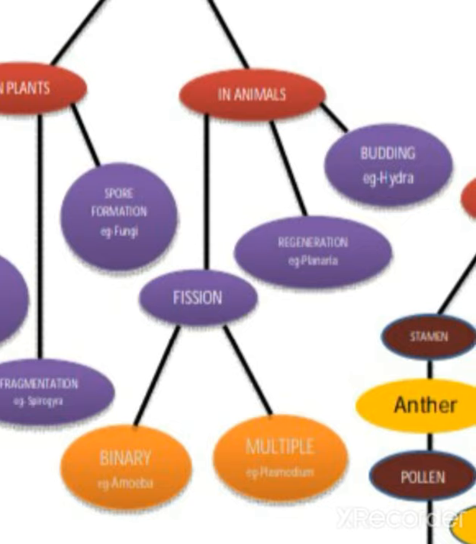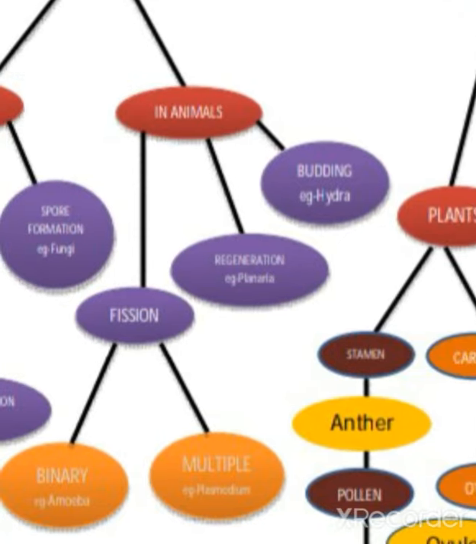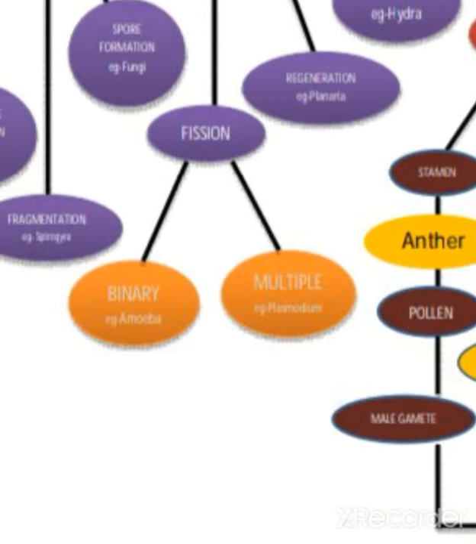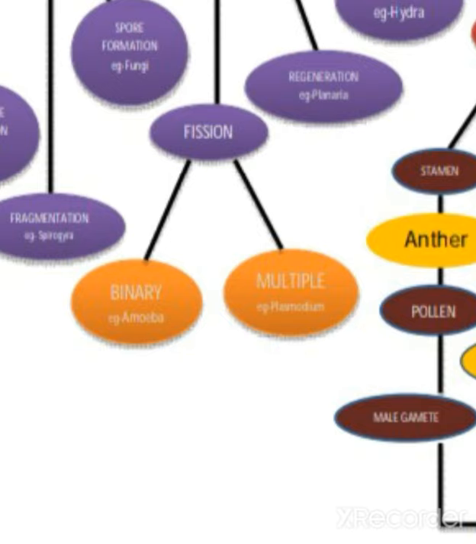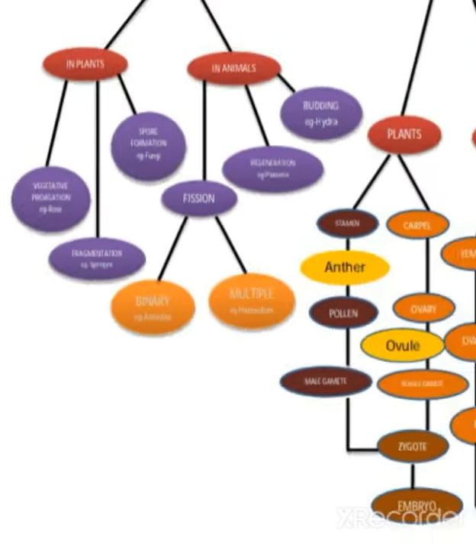In animals, they are restricted to three categories, that is fission, regeneration and budding. Budding in the case of Hydra, regeneration in the case of Planaria we studied, and fission, I already told you, two types of fission are there: binary fission and multiple fission. You can give amoeba as an example of binary fission, and Plasmodium, that is the malarial parasite, for multiple fission.